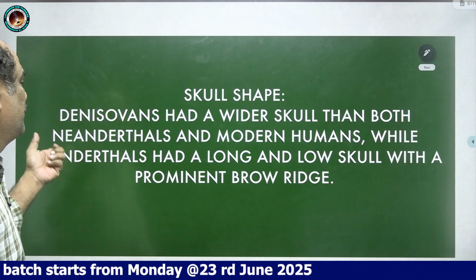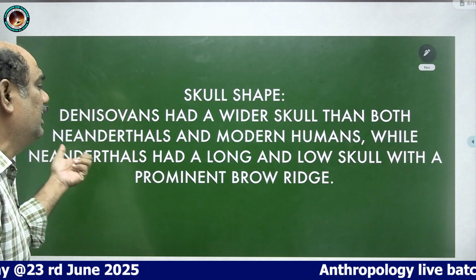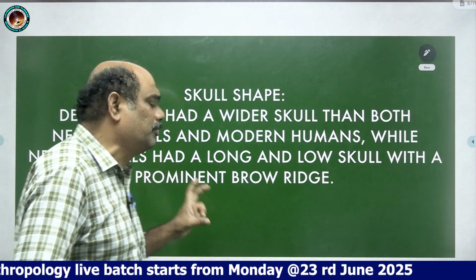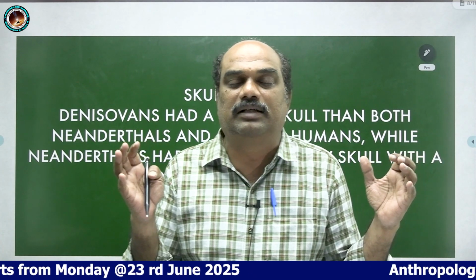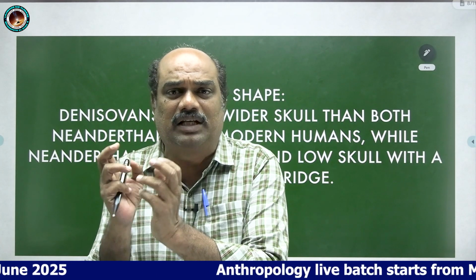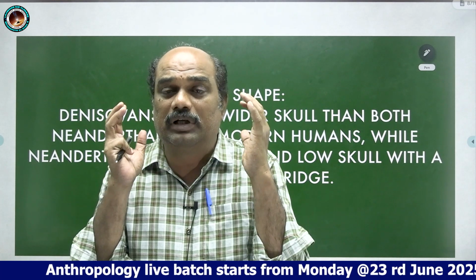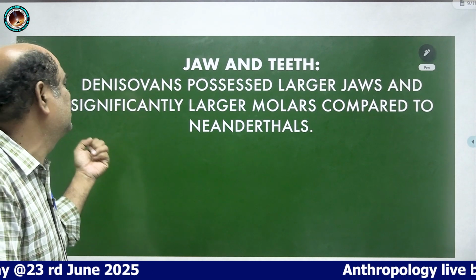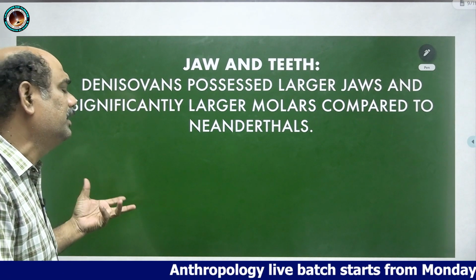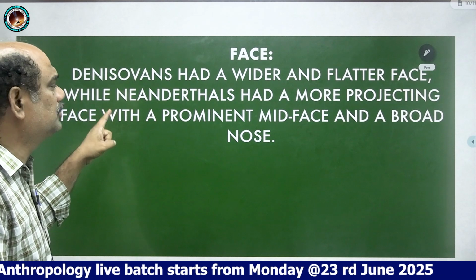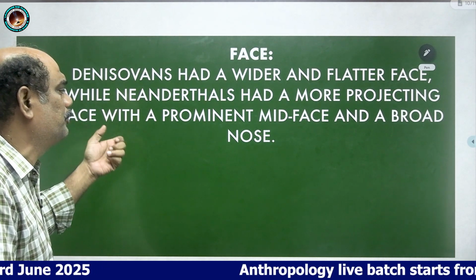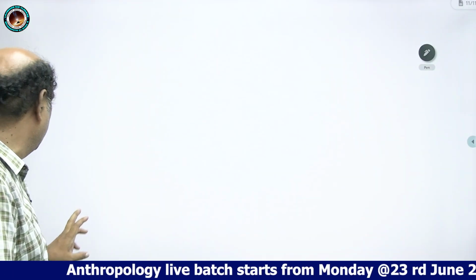Next, skull shape. Denisovans had a wider skull than both Neanderthals and modern human beings, while Neanderthals had a long and low skull with a prominent brow ridge. Modern human beings like Homo sapiens have a narrow or straight skull. Jaw and teeth: Denisovans possessed larger jaws and significantly larger molars compared to the Neanderthals. Face: Denisovans had a wider and flatter face, while Neanderthals had a more projecting face with a prominent mid-face and a broad nose. That is the main important difference between the Denisovans and Neanderthals.